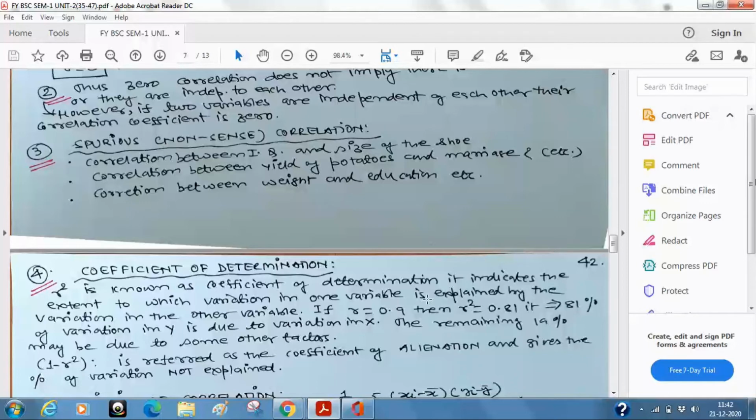Say for example, R is 0.9. It is supposed to be a very high correlation. Then R square will be 0.81. That means what is the interpretation? As I told you, I'll be focusing more on the interpretation part. It implies that 81% of the variation in Y is due to the variation in X. Now you will definitely ask, sir, what about the remaining 19%? And always the correlation will not be 0.9.